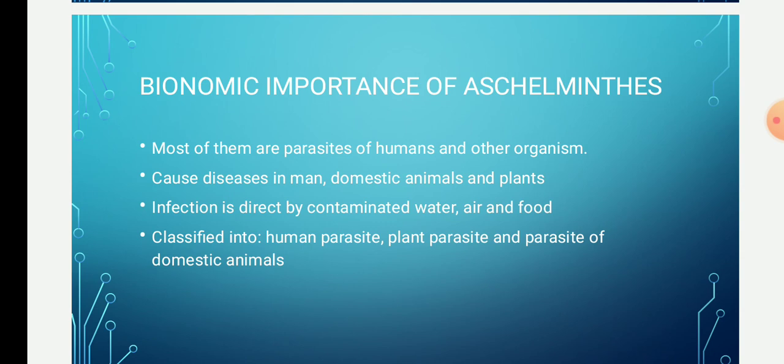The infection is direct, that is, by contamination through water, air and food. Some Aschelminthes live as parasites in cattle, sheep, poultry and various vertebrates. These cattle, sheep and poultry are the livestock of humans, and they are also found inhabiting their bodies. The roundworms also live as parasites in various crops and plants. Thus the parasites are further classified into human parasites, plant parasites, and parasites of domestic animals.